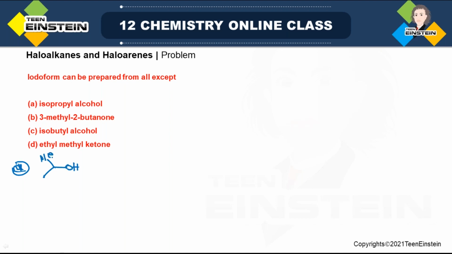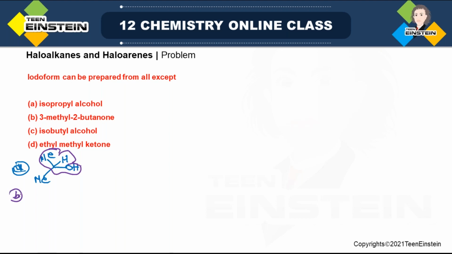As you can see, the ketomethyl group, that is the CH3CO group, is not present, but the CH3CHOH group is present because we have H here, right? Because of presence of this part, the iodoform reaction is possible here. But we have to find the molecule from which iodoform cannot be prepared. So this is not the correct option.